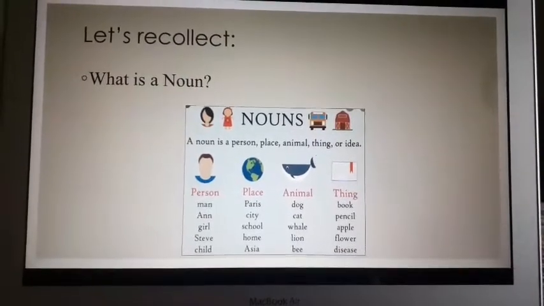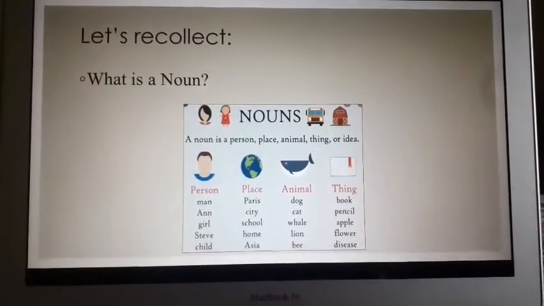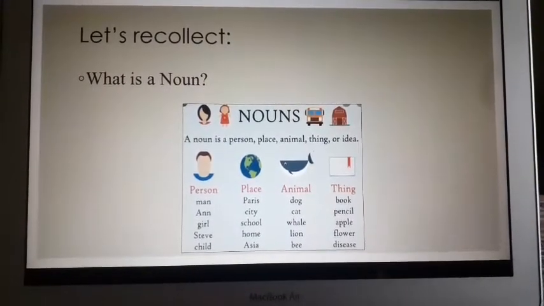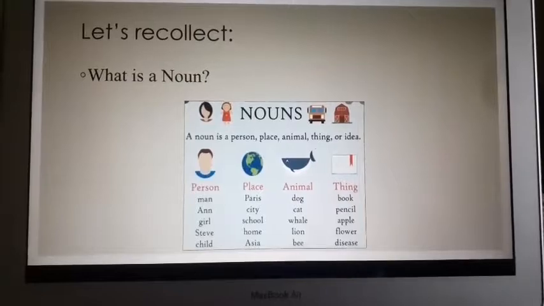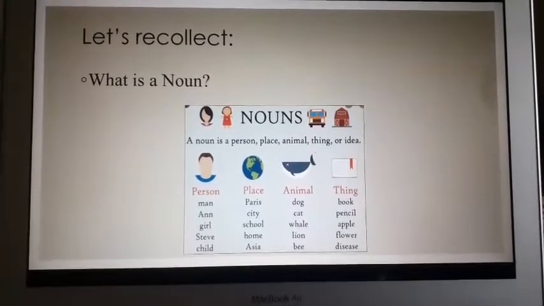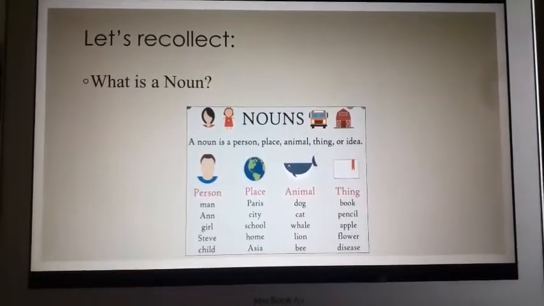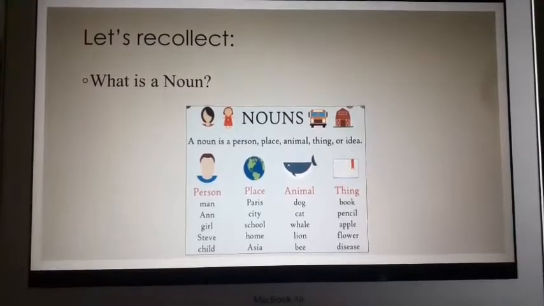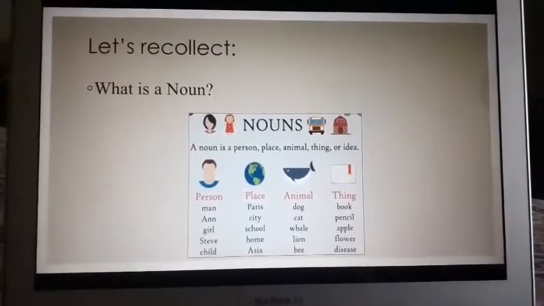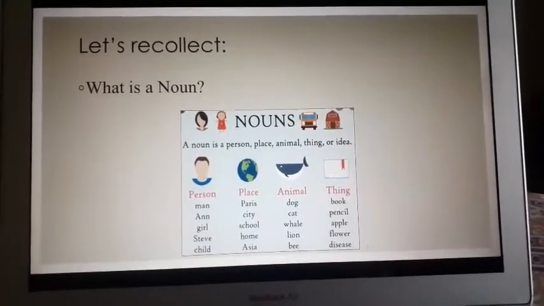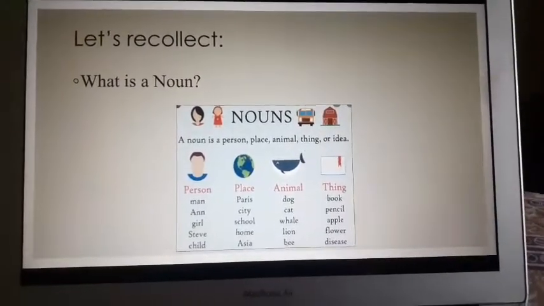City, school, home are also nouns with a specific generic name to them, right? Animals can be dog, cat, whale, lion, bee. Things can be book, pencil, apple, flower, disease. These are all things. What are ideas? Ideas can be joy, kindness, care. These are all ideas, right? They represent an emotion. Okay, so now we'll move on to the next concept. This was the recollection of what we had learned earlier about nouns.